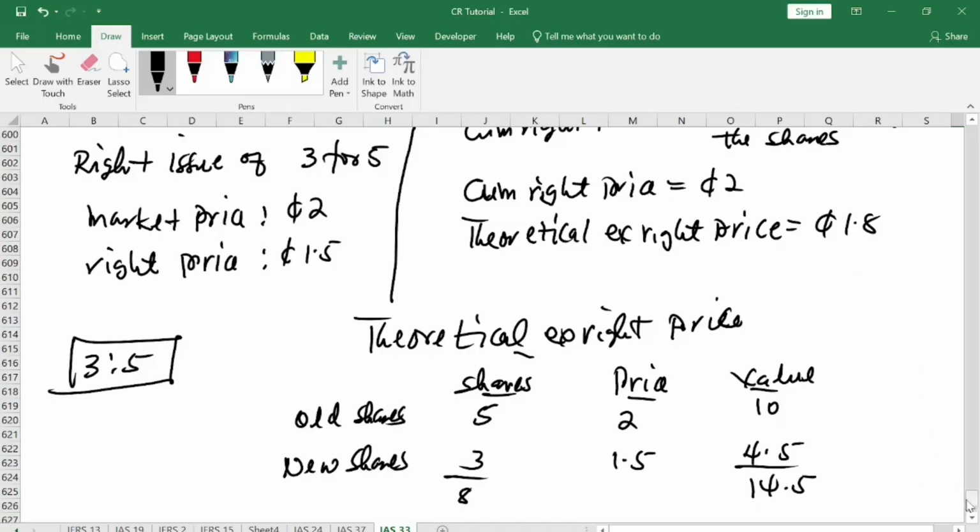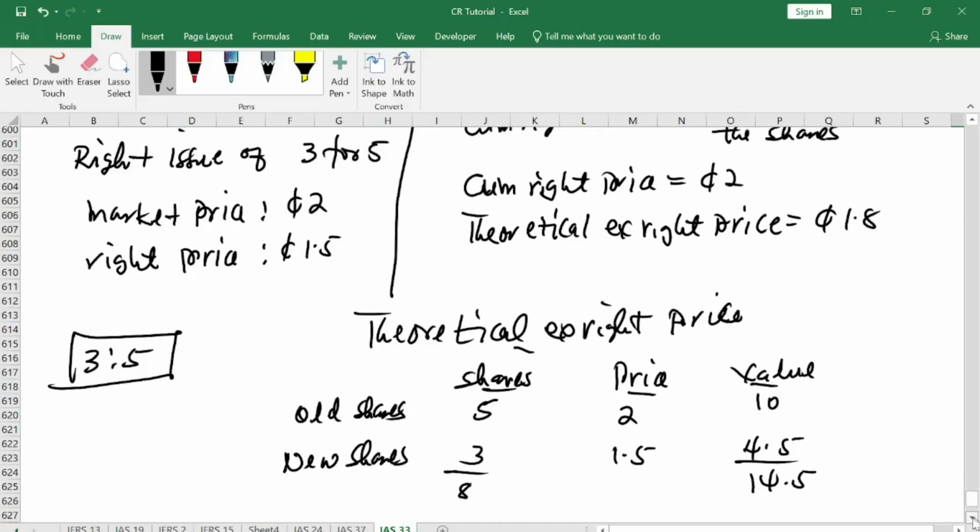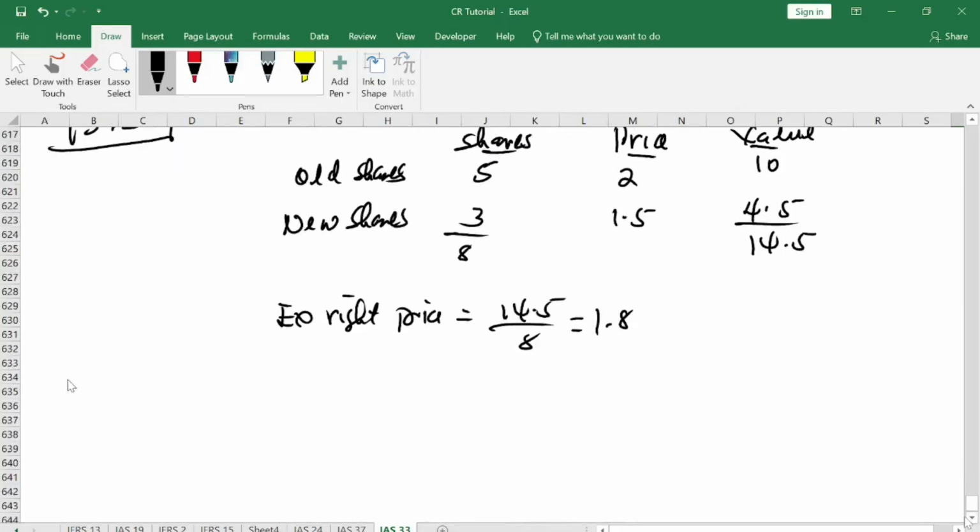So now we know our bonus factor to be 2 over 1.8. So this is what we will use if there's any rights issue. This is how we find out our bonus factor.